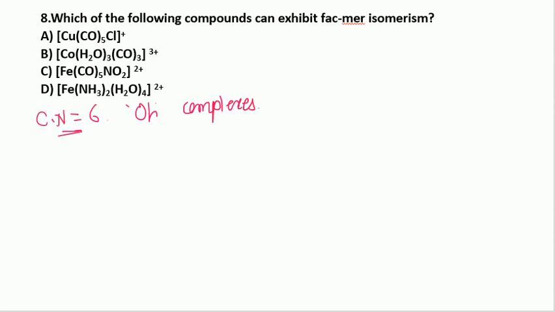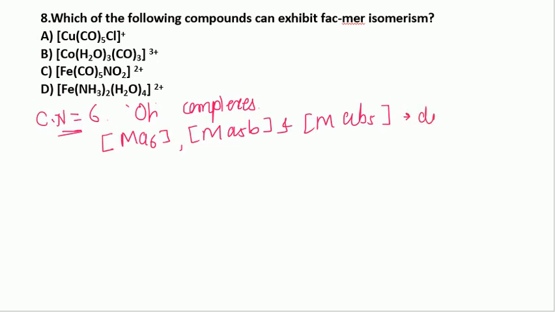Now as we know, the octahedral complexes of type Ma6, Ma5B and MaB5 do not show geometrical isomerism.